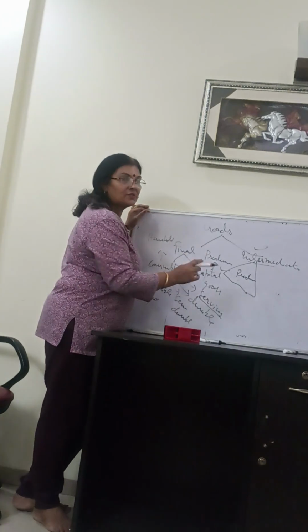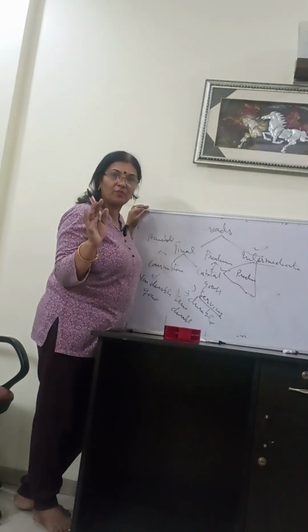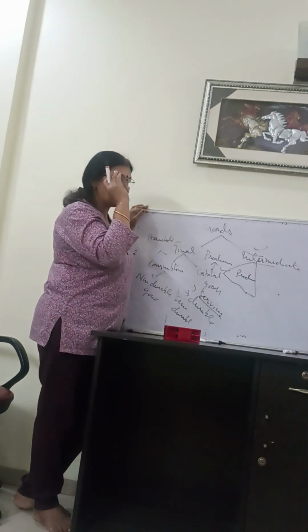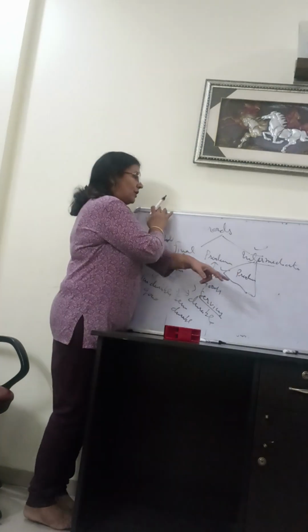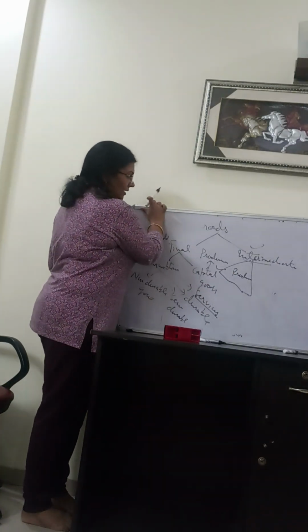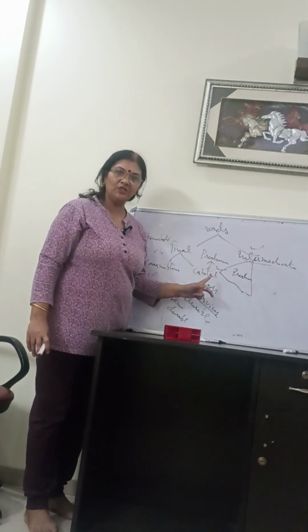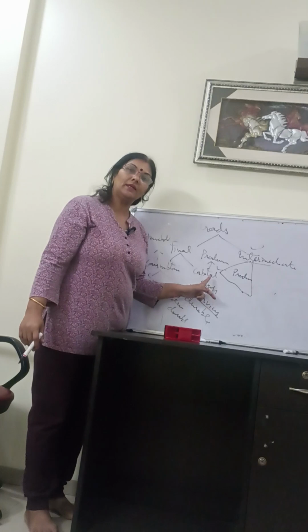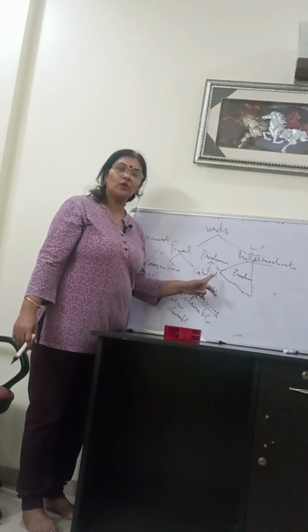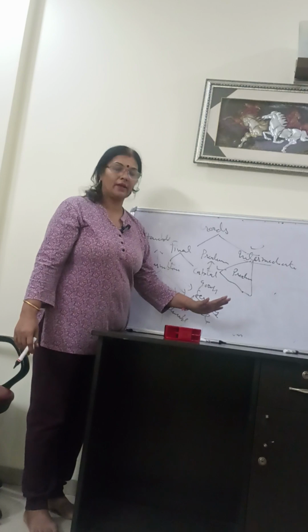And the capital goods are used year after year during the production process by the producer, right? That is the main point of difference. For example, if I take the example of your school, the bus, blackboard, furniture, fan, computers, these all are capital goods because they are used during the production process year after year in your school, right?